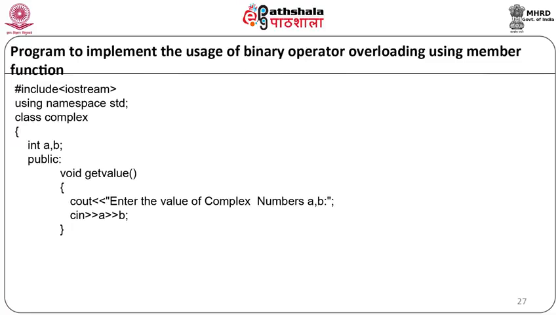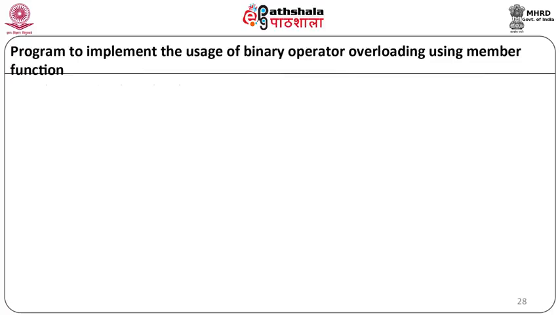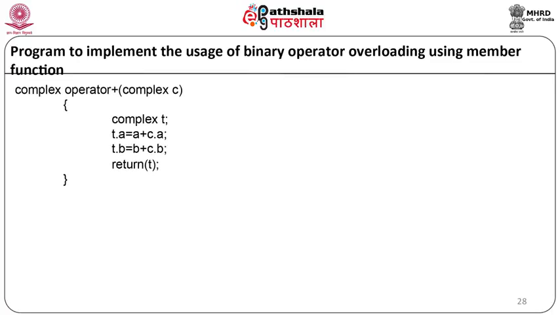Here we will write a message to the user as cout "enter the value of complex number a, b", and our function will end. Now we will write a binary operator function plus, with return type complex, as operator plus, and in brackets complex c.